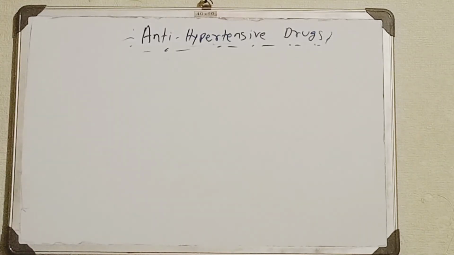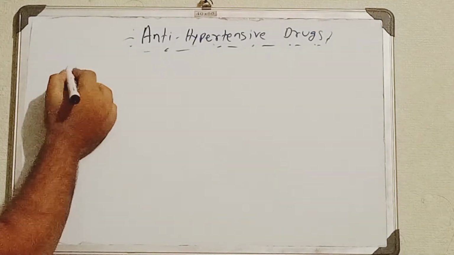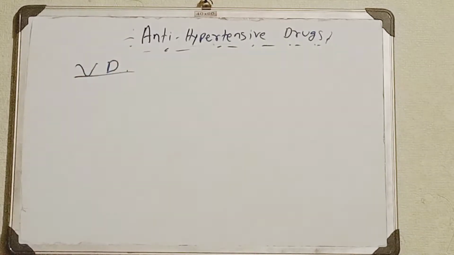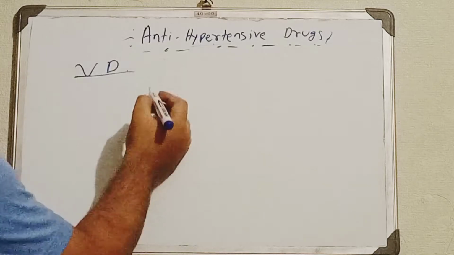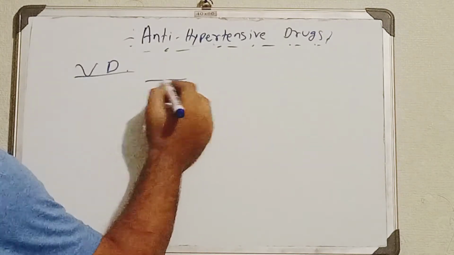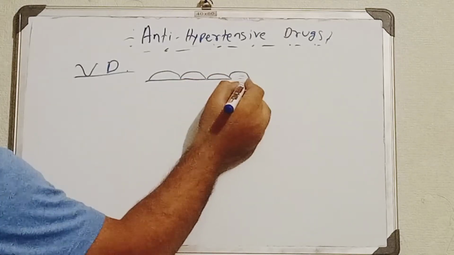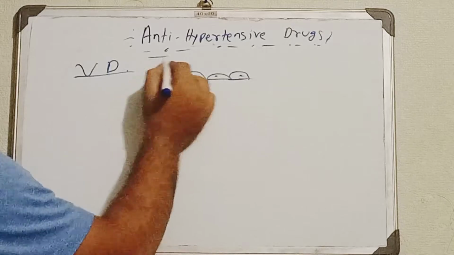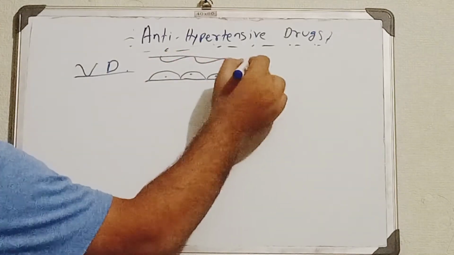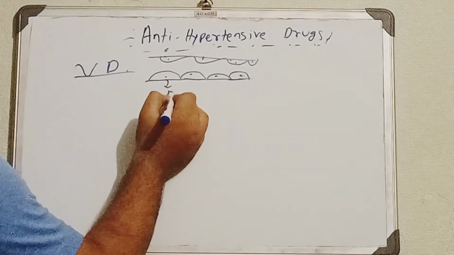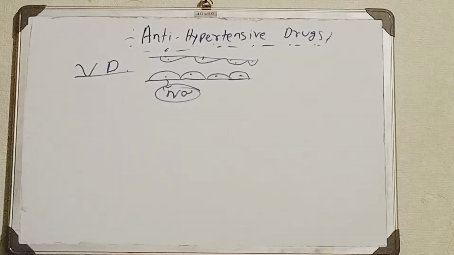Now if we talk about the vasodilators, we all know that in our body one substance, that is the nitric oxide, is secreted by the endothelial cells. It's not the proper diagram, just a phrase. Now they can release one substance, that is nitric oxide, that acts as a vasodilator. That's the function of the NO, to cause the vasodilation.